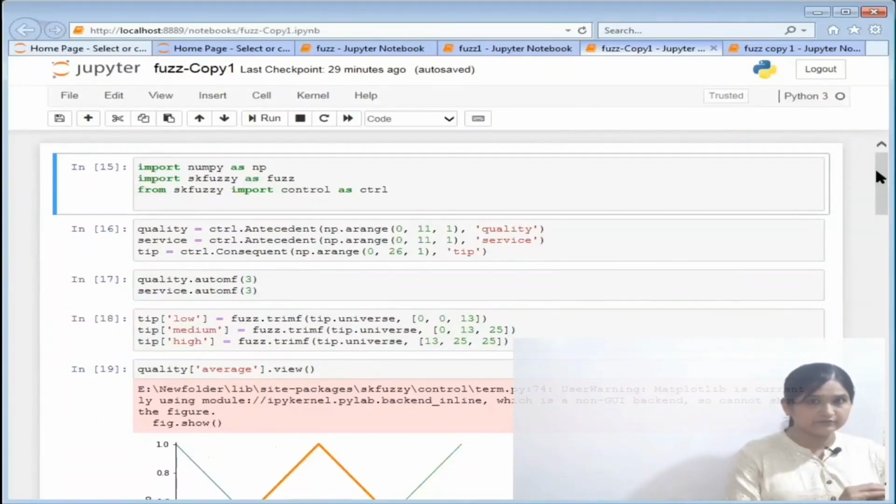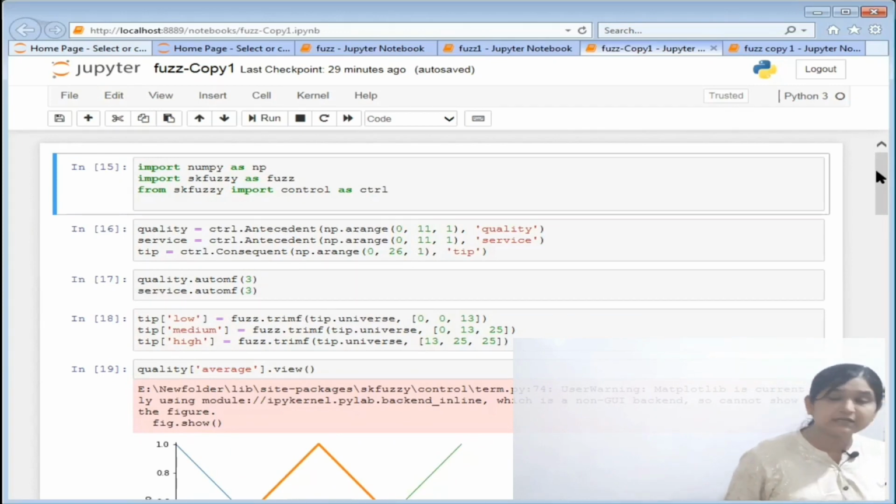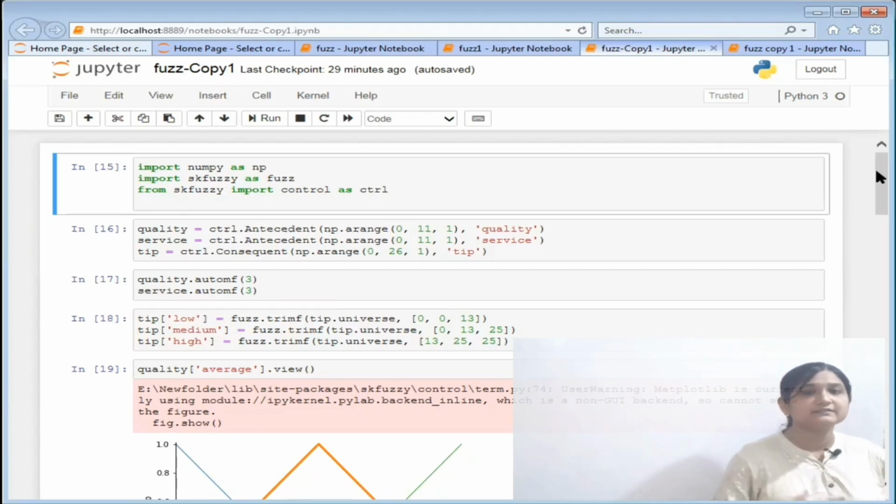Hello guys, so as we are all done with fuzzy, now it's time to code. Here I am importing the basic libraries of Python, that is importing numpy as np, and as I am coding for fuzzy, I am importing skfuzzy as fuzz, and also from skfuzzy I am importing control as ctrl.